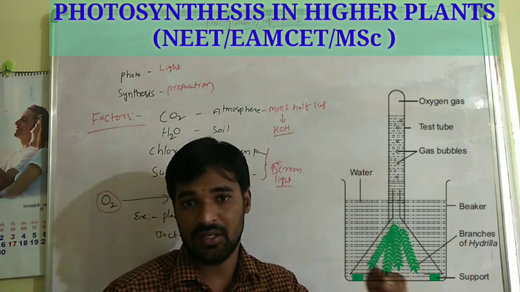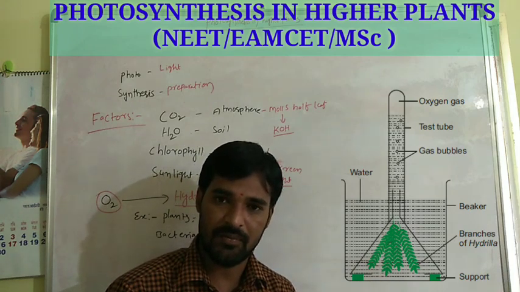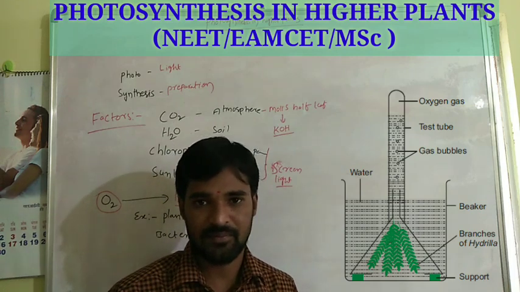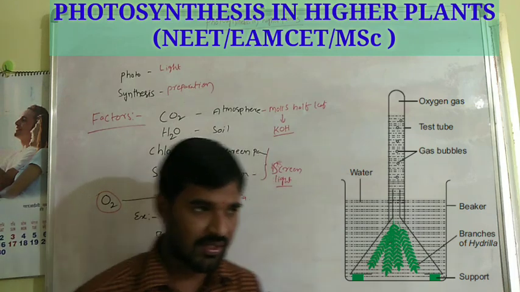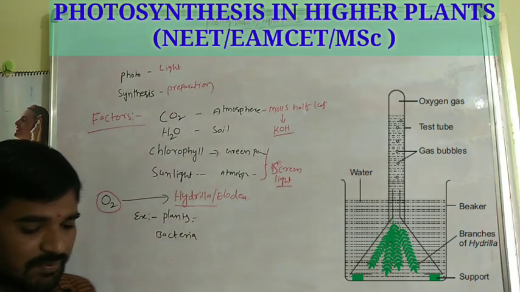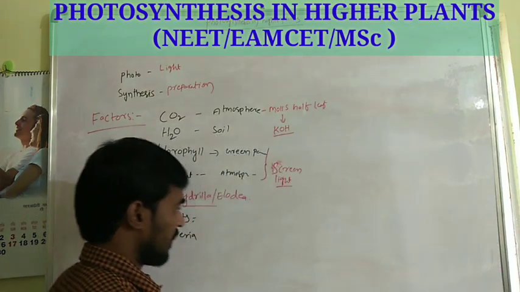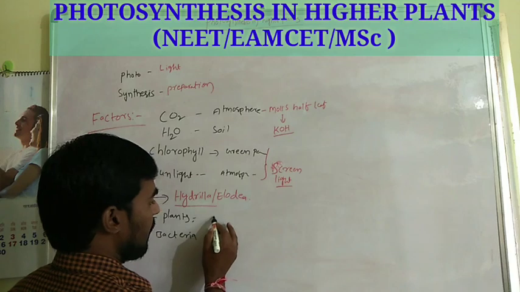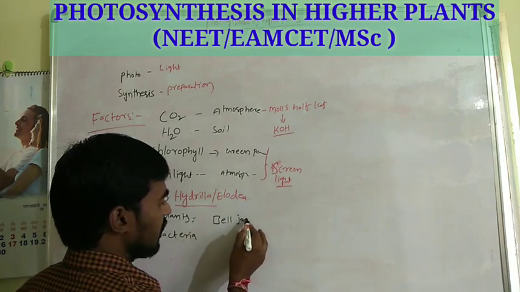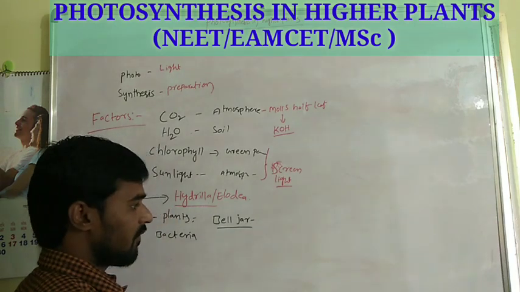The setup which is kept under the sunlight shows the water bubbles. These bubbles confirm that oxygen is released. By this, we can confirm that oxygen is liberated during photosynthesis. These are some experiments, and also one more experiment is there. That experiment is the bell jar experiment.